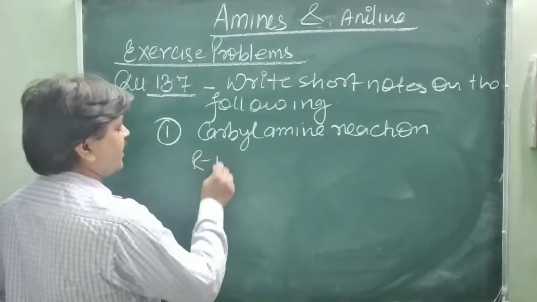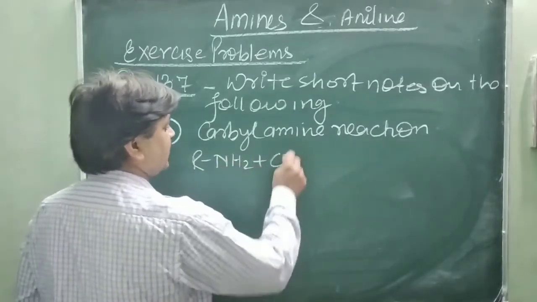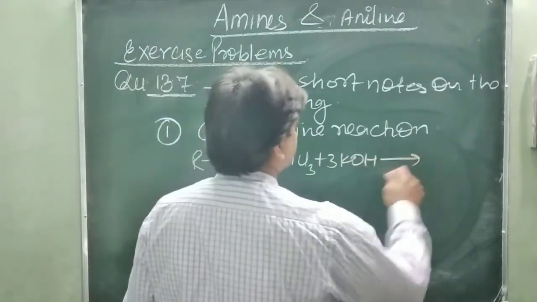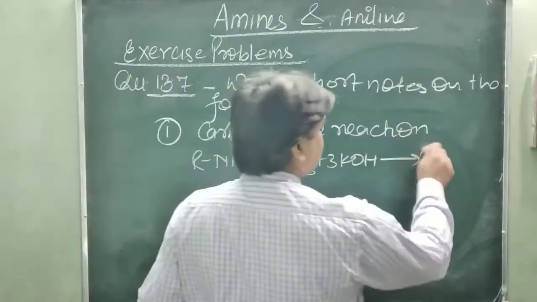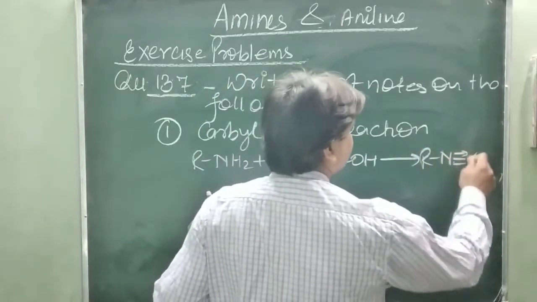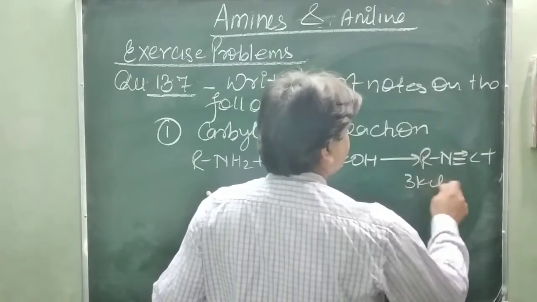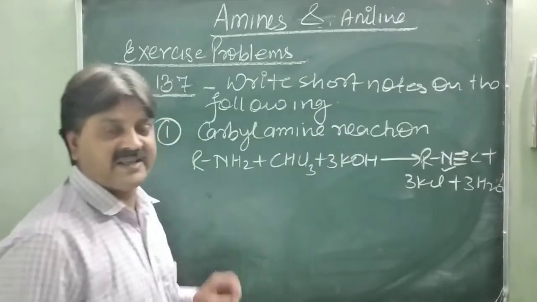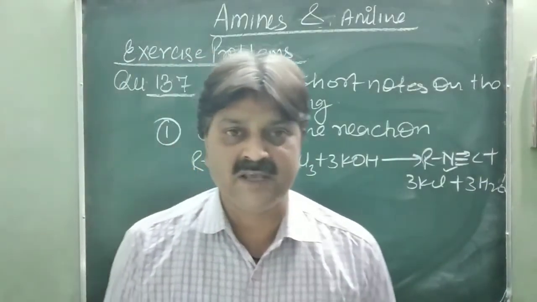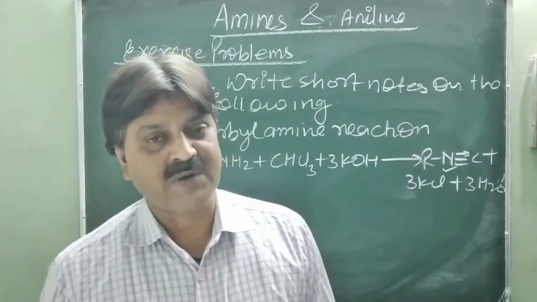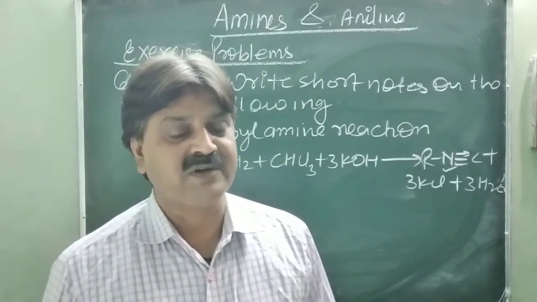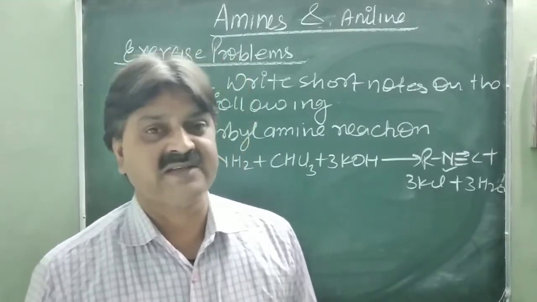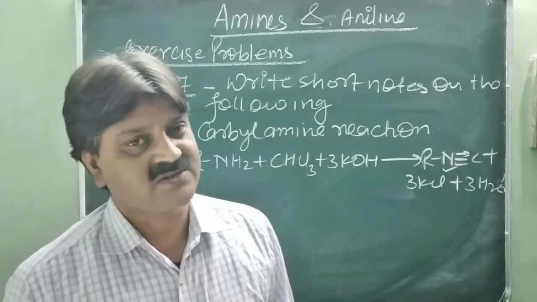RNH2 plus CHCl3 plus 3KOH gives R-isonitrile (RNC) plus 3KCl plus 3H2O. This isonitrile has a bad taste, and this reaction is known as the carbylamine reaction. It is a special type of reaction given only by primary amines, either aliphatic or aromatic. So whenever a question asks for short notes, simply write down the reactions.